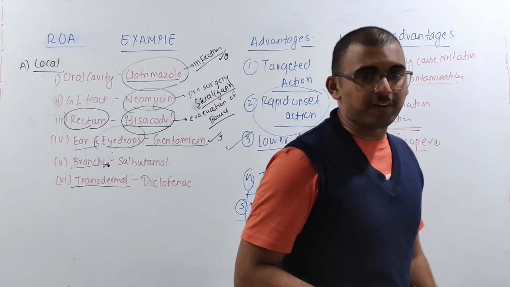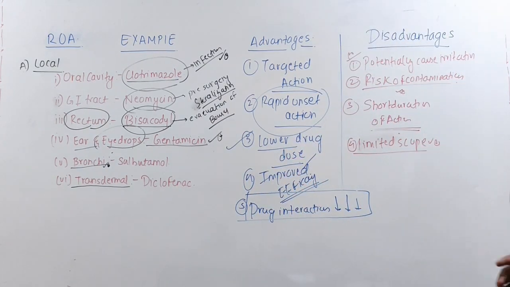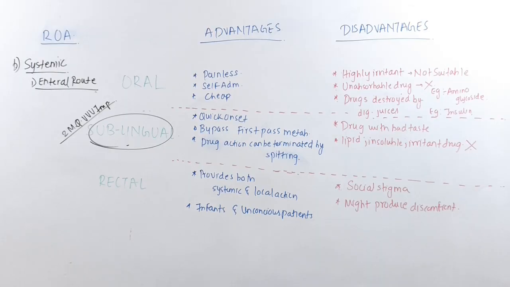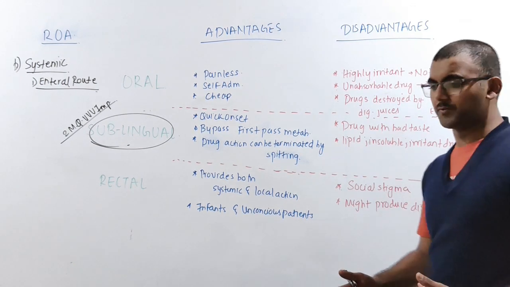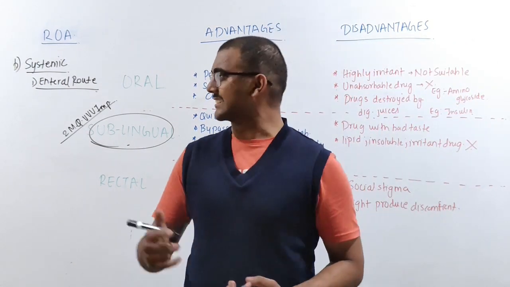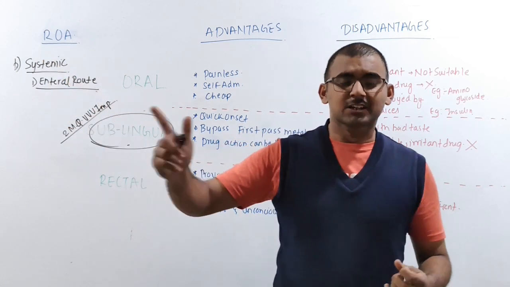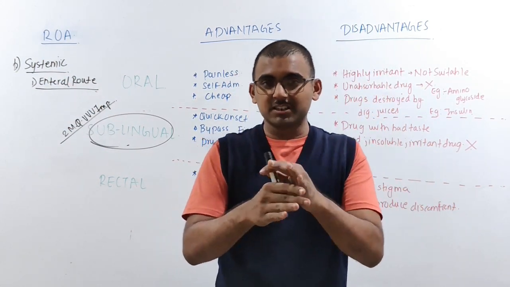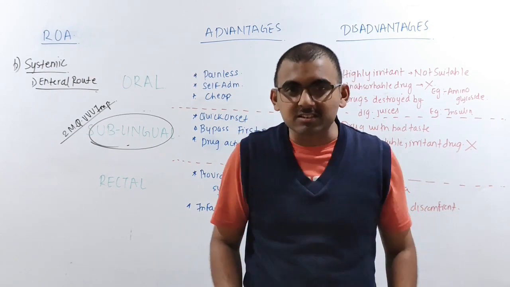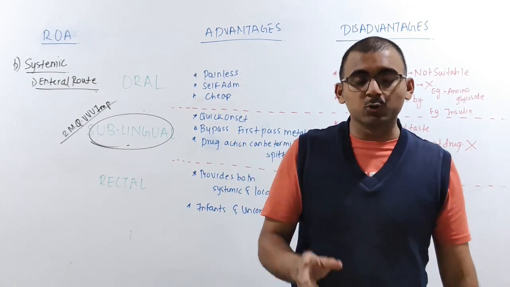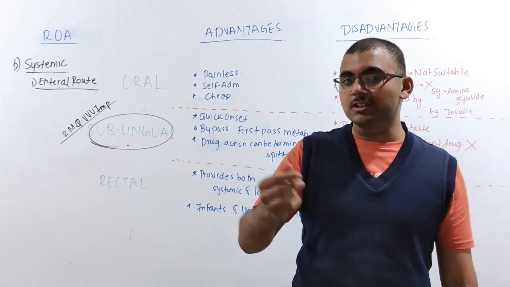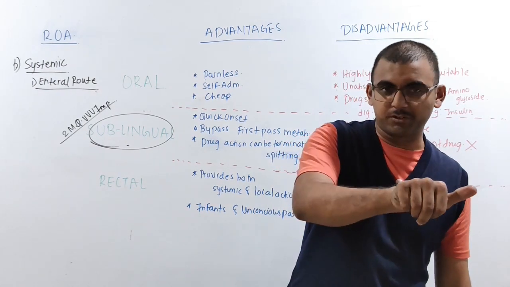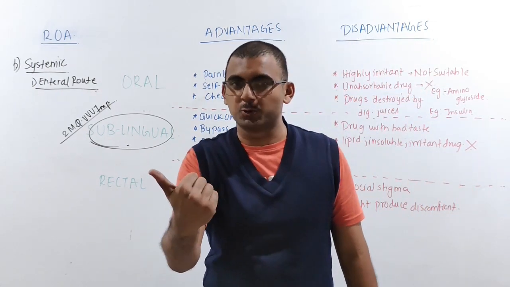Okay, fine. Let's go for the next one. After finishing the local route of administration, we'll now enter the systemic route of administration. In the systemic route, as I told you, the drug has to enter the blood vessel. There are two methods: one is the enteral route of administration, and the other is the parenteral route of administration.